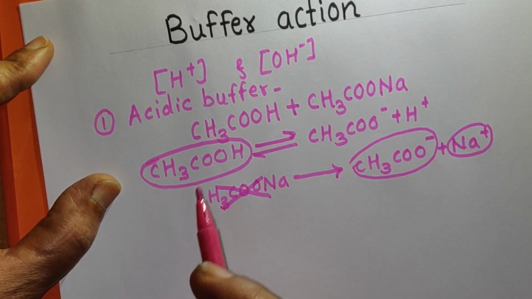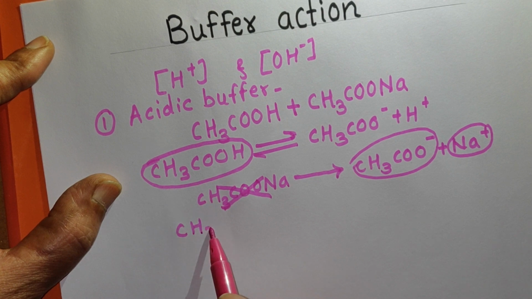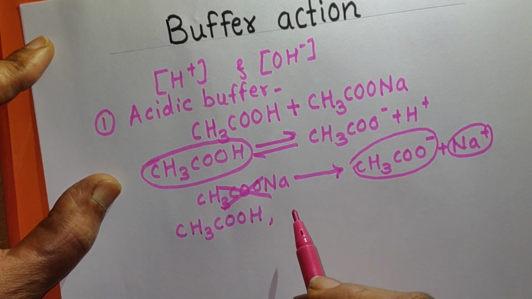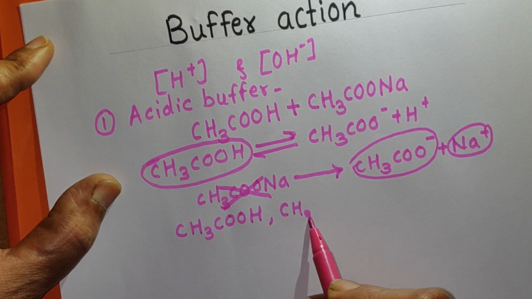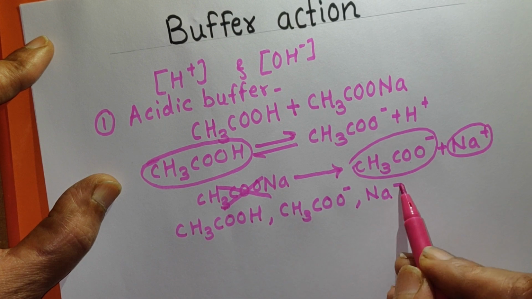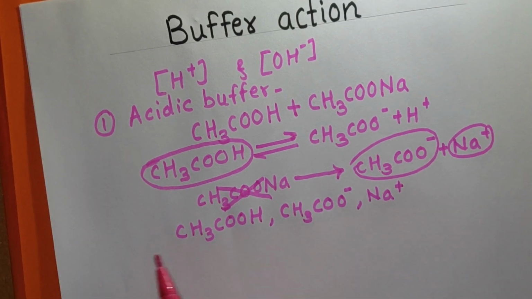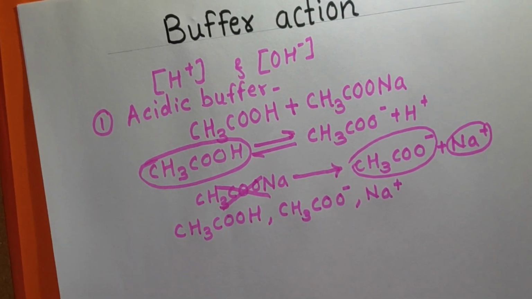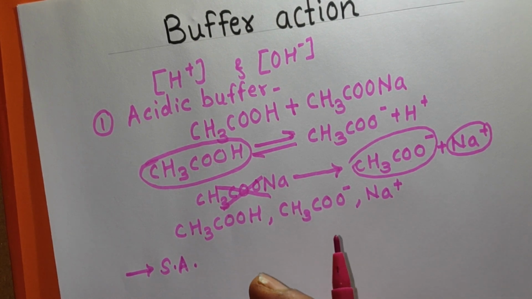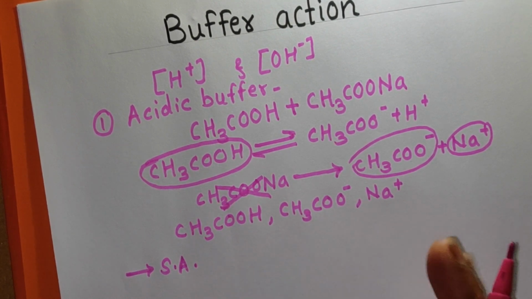Now you can say that in this solution these are the three components: CH3COOH molecules, CH3COO minus ions and Na plus ions. These three components are present in the solution of acidic buffer. Now we shall see what happens when we add strong acid to this solution. Strong acid means we can add HCl, HNO3, H2SO4.